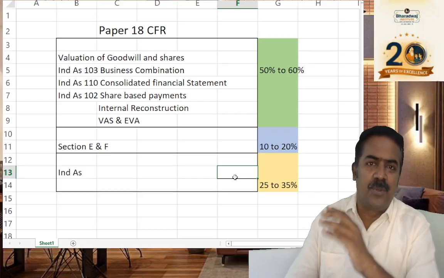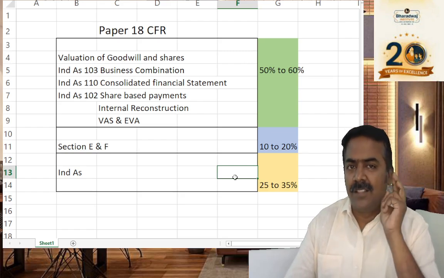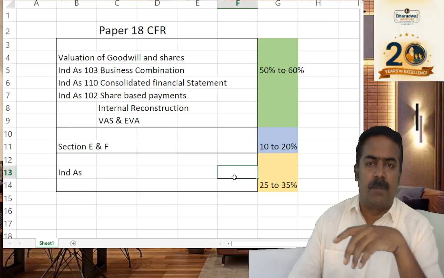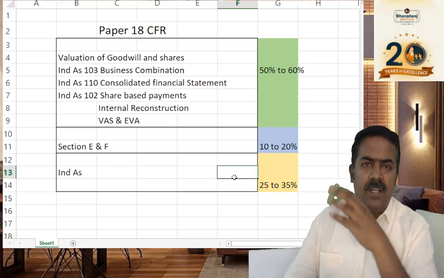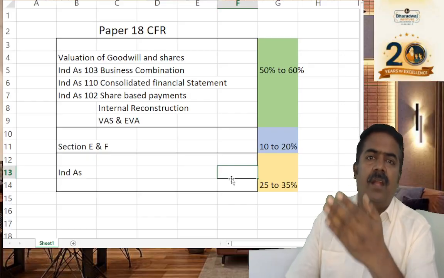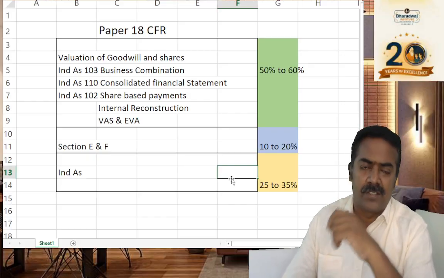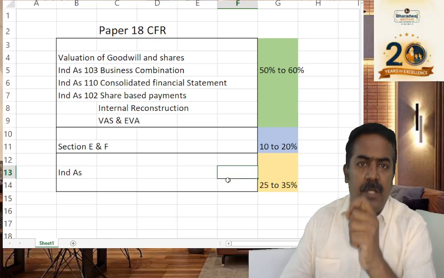So I request you to follow your study material, ICMA material, then your past 3 years question paper. Don't take scanners like 2018, 2017 papers, because those questions were based on accounting standards. Now we migrated to Ind AS. So ensure that you are learning only based on 2022 syllabus.